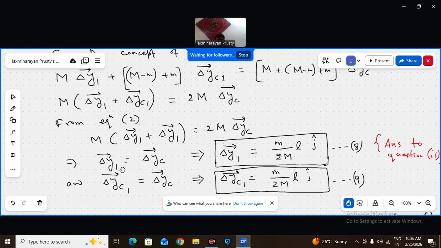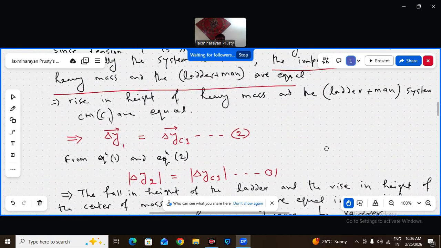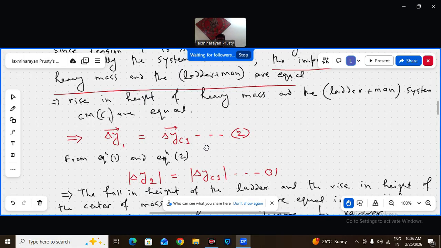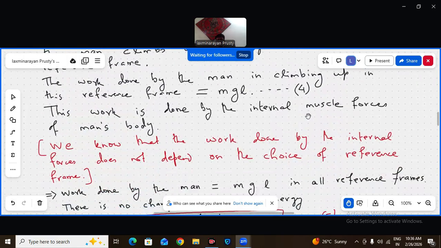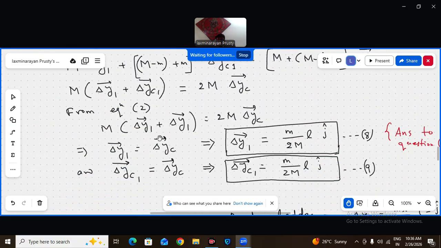Already I have proven that the rise of center of mass of the heavy block and the rise of center of mass of the man and ladder system are equal. Now I have proven that delta Y1 is also delta YC only. Delta YC is the rise of center of mass of the total system.